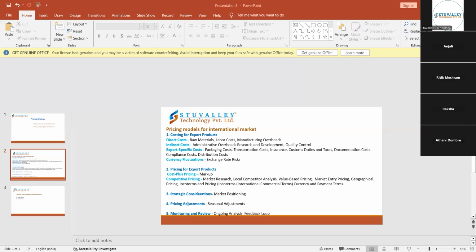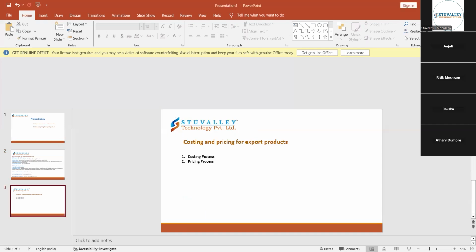For example, on Flipkart or Amazon, you check how many people have purchased that product and what reviews they have given, positive or negative. In the same way, in the export or import market, while importing we have to look at how many people are buying and what the reviews are, positive or negative, and whether the seller is providing good quality. Because building a brand or a business needs good monitoring and reviewing of that particular product. So till here it is clear, guys. I hope it is clear.